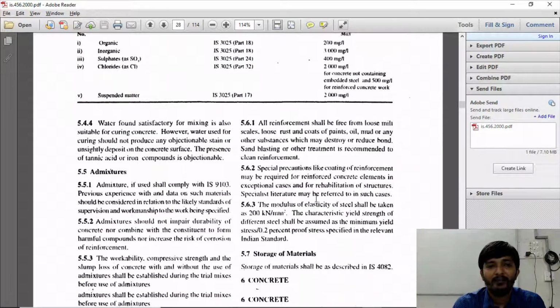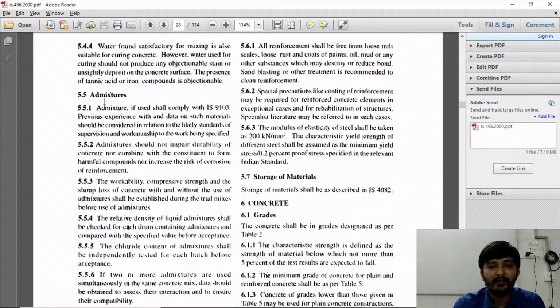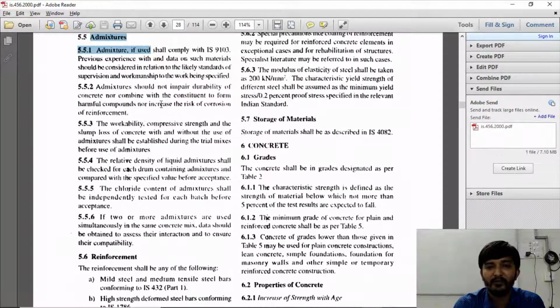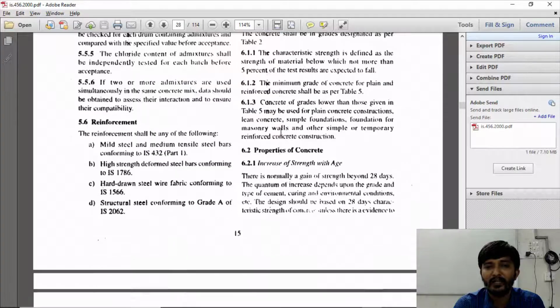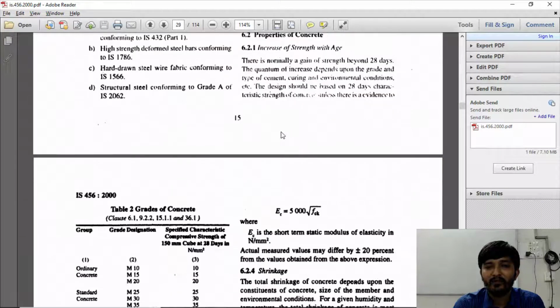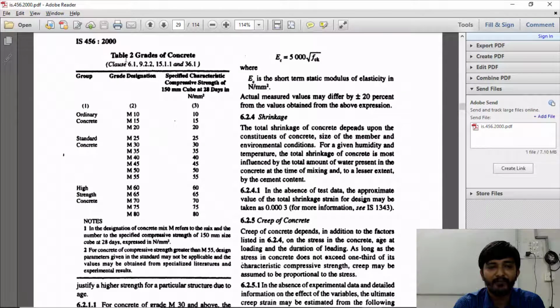Then the criteria are given for admixtures also, right? Then there is the storing of materials. This is criteria 6, clause number 6. So for grade of concrete, then properties of concrete. As you can see, this is table number 2. Grade of concrete is given, divided into 3 different parts: ordinary, standard and high strength.